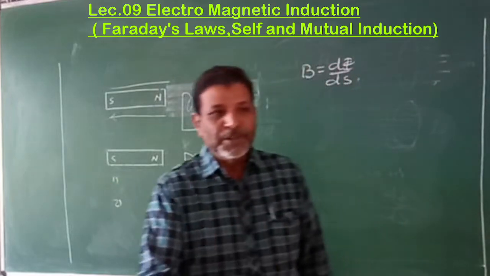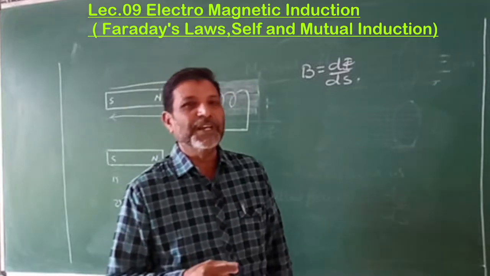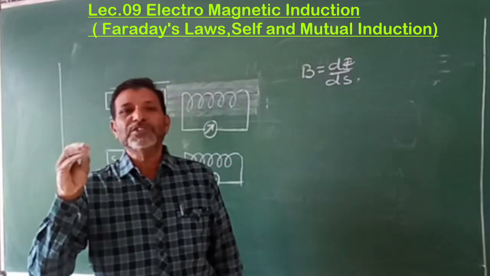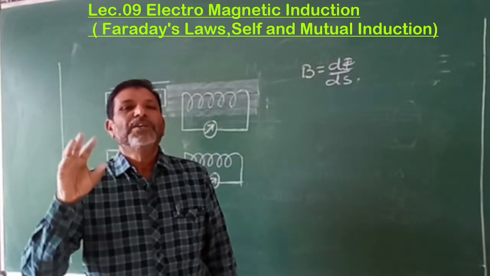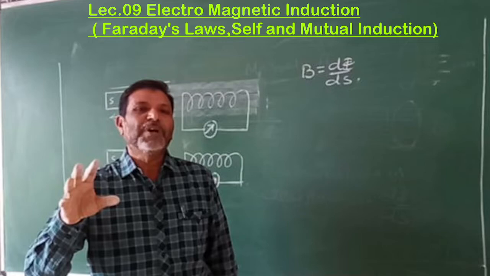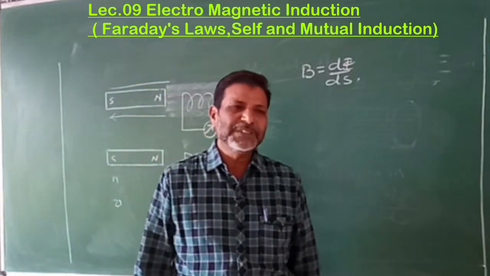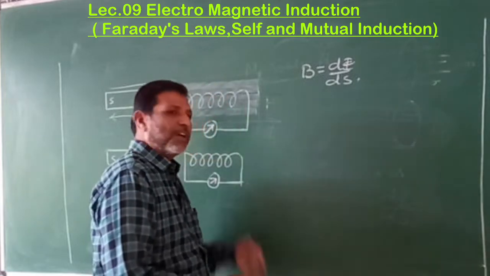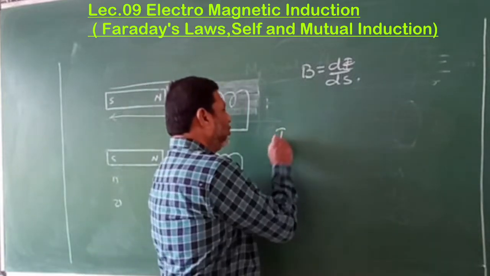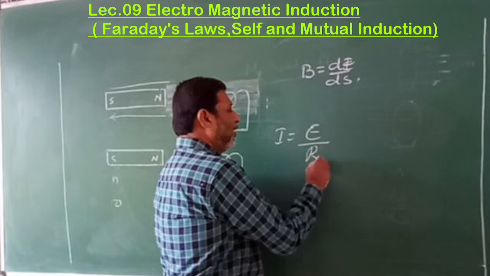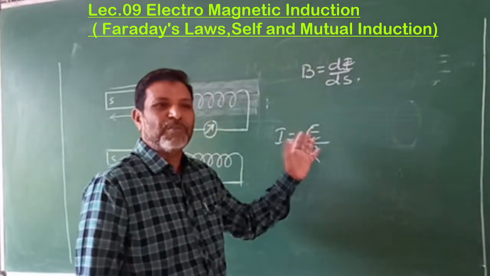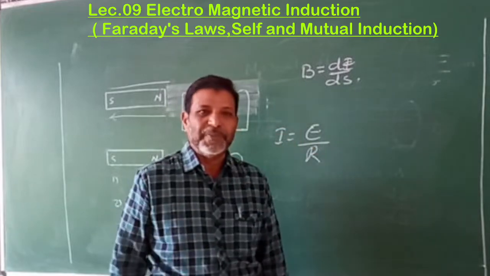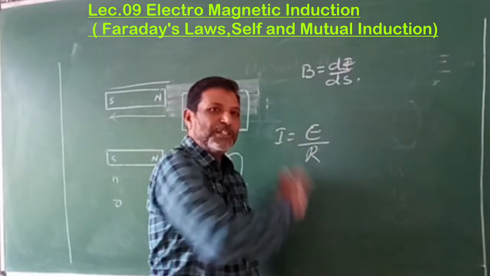And now I am introducing one more factor here, which you have also studied. If you want to get current, then you need some EMF also, isn't it? Without EMF there is no current, because according to Ohm's law, I is equal to E divided by R. E is what? EMF, or voltage, isn't it? Current is there means EMF is there. If there is no current, then there is no EMF.